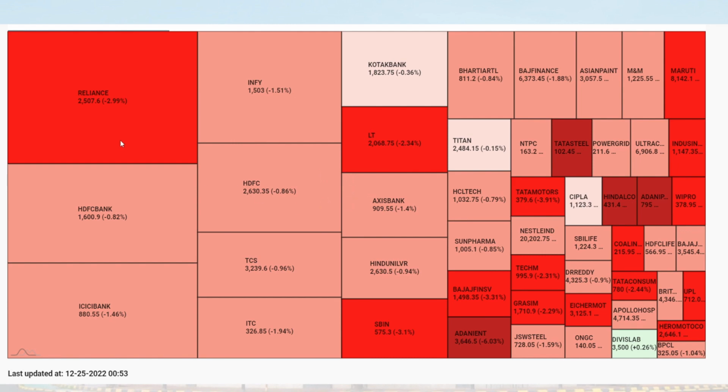So if you see the left side, Reliance, HDFC, ICICI Bank, Infosys, HDFC, TCS, ITC. All these stocks have major space in this heat map, right? That means any change in these companies would have a bigger impact on Nifty because the weightage of these stocks is very high.